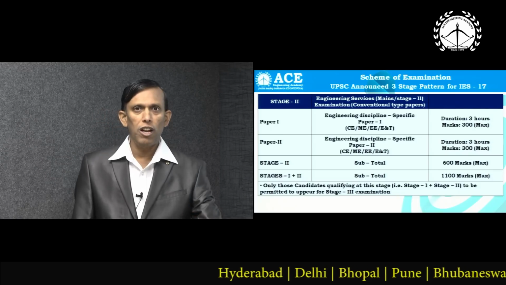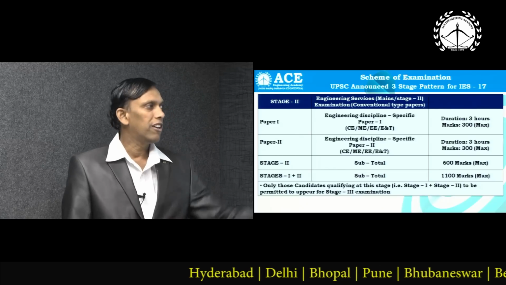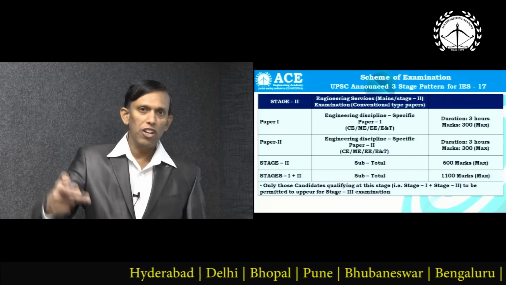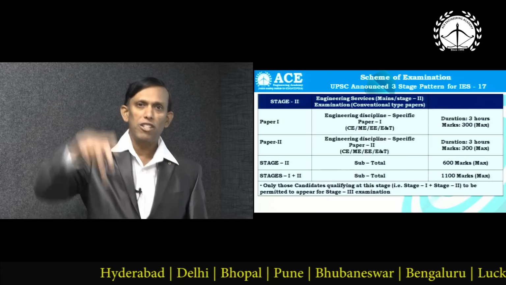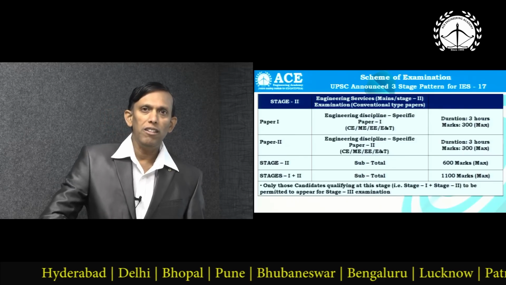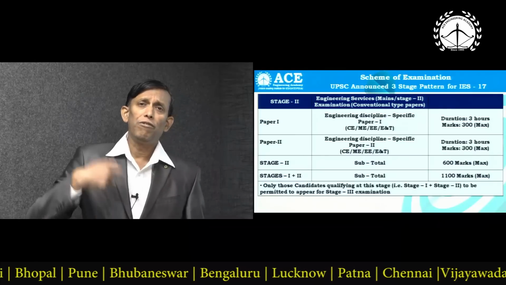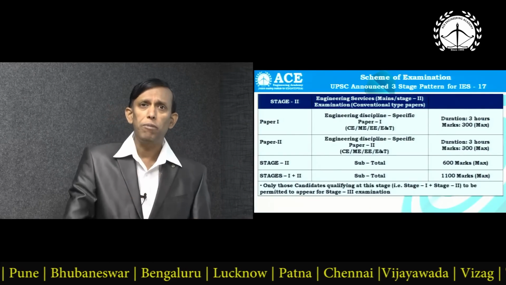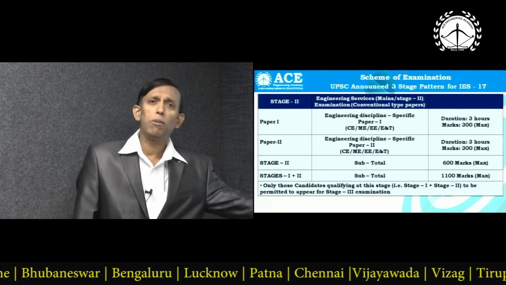The subtotal of stage 2 will be 600 marks. The total written, stage 1 plus stage 2 together, is 1100 marks. Based on these 1100 marks, UPSC may fix cutoffs for different categories. For the final stage, the personality interview, the marks you obtain in stage 1 plus stage 2 will be considered.